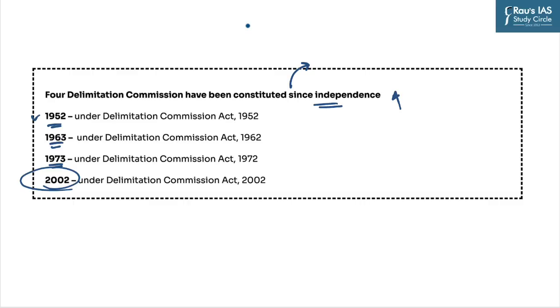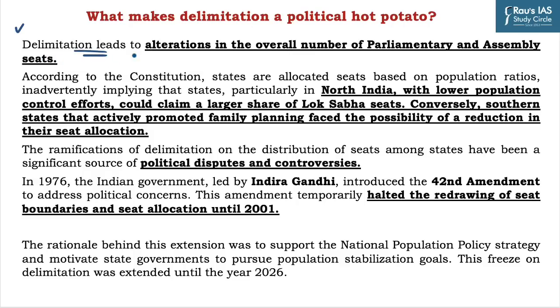Now we will discuss why delimitation is considered a point of contention among different political parties. As we have discussed, delimitation leads to alterations in the overall number of parliamentary and assembly seats. The delimitation process that followed the 1951 census resulted in an increase in Lok Sabha seats, which rose from 489 to 494. This number continued to grow to 522 after the 1961 census.